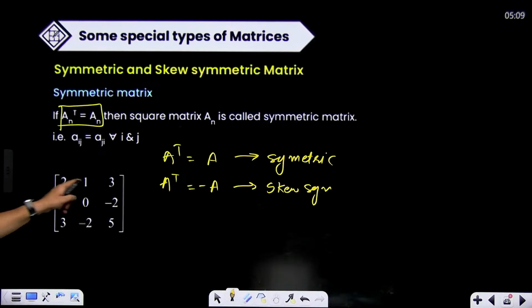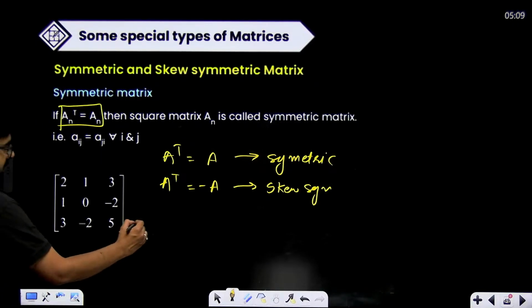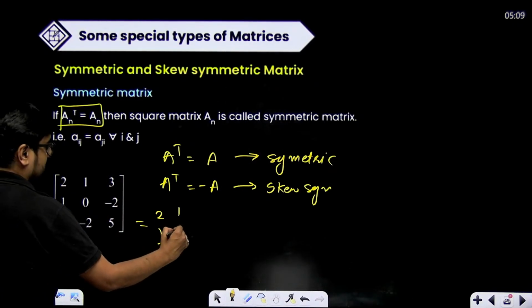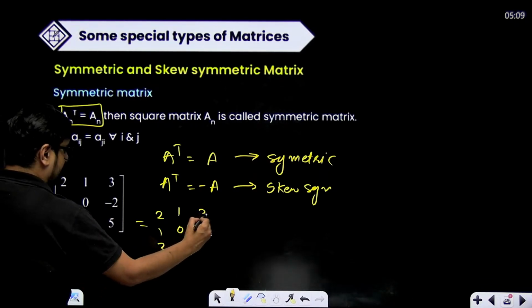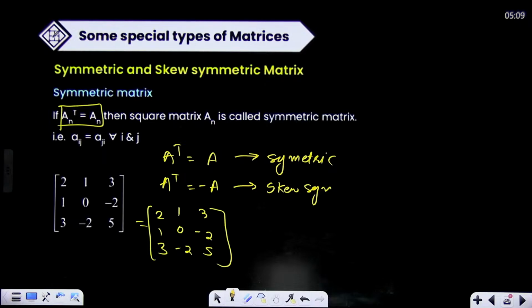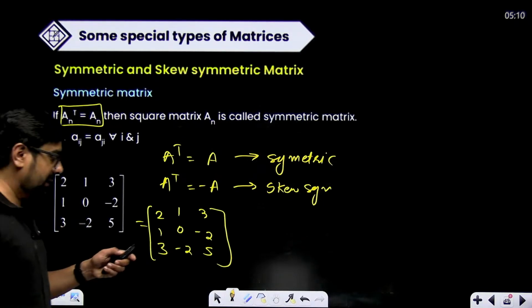Now, for example, take this particular matrix. If we transpose it, I make 2, 1, 3 over here, 1, 0, minus 2 over here, and 3, minus 2, 5 over here. Now this and this both look the same. I interchanged the rows and columns, but they are the same. So that means this is a symmetric matrix.